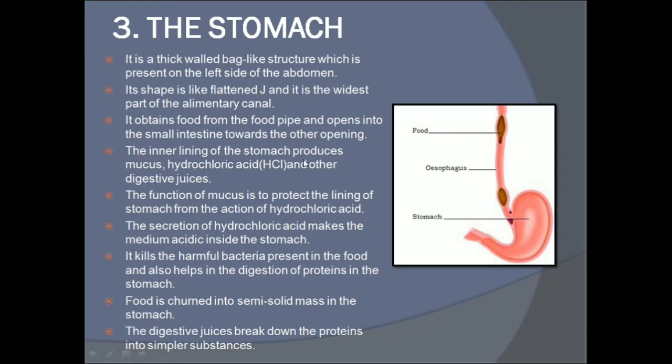The inner lining of the stomach produces mucus, hydrochloric acid, and other digestive juices. These help in the digestion of the food that passes from the esophagus to the stomach.